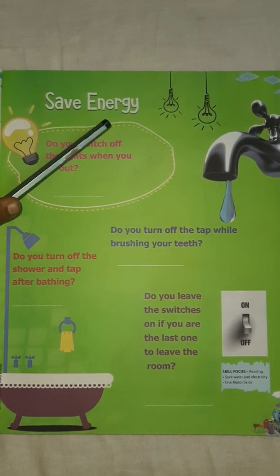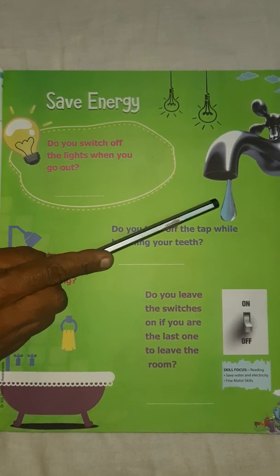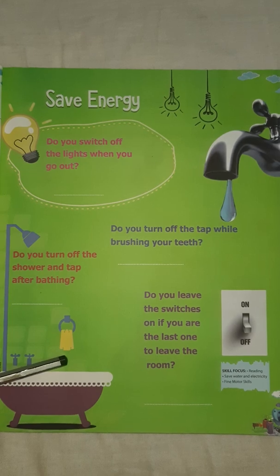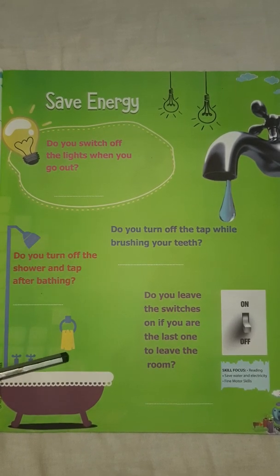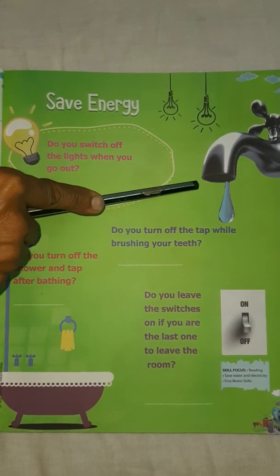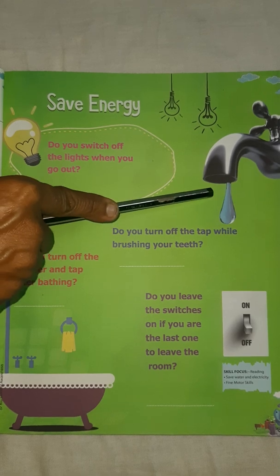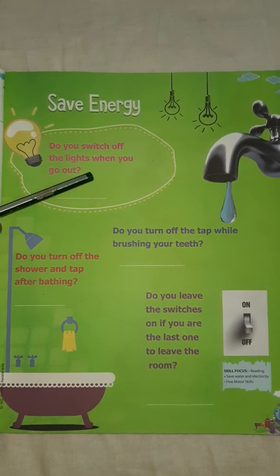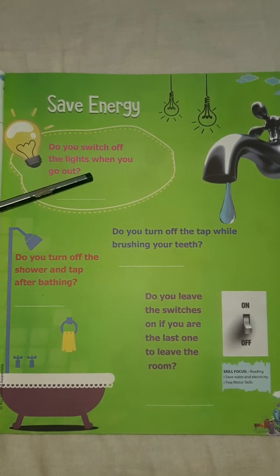Okay children, we produce energy with the help of water. Water is used to produce energy. The current which we use is produced with the help of water. Without water we can't produce the current. So water is important as well as the current is important. Both are important. We should save both the water as well as the energy, means the current.